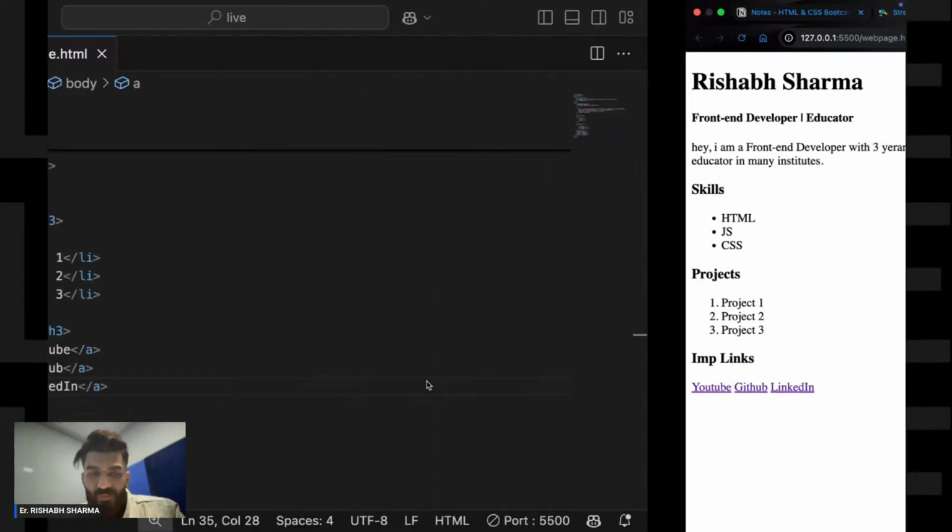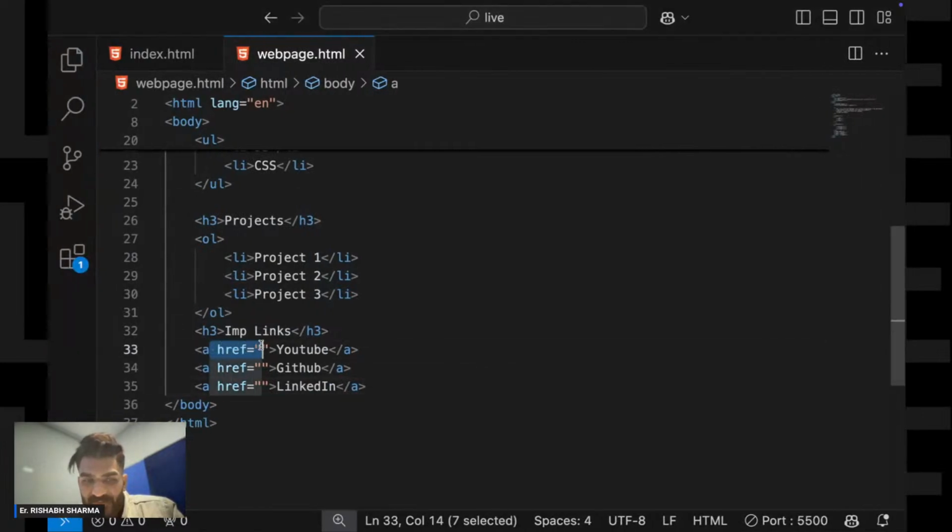So उसके लिए मैं क्या करूँगा? Can you see this href? So what is this href? This stands for reference, right? It is hyper reference, right? तो जो हमारा हाइपर लिंक होता है, जो हमारा लिंक होता है, that is, suppose if I am writing over here